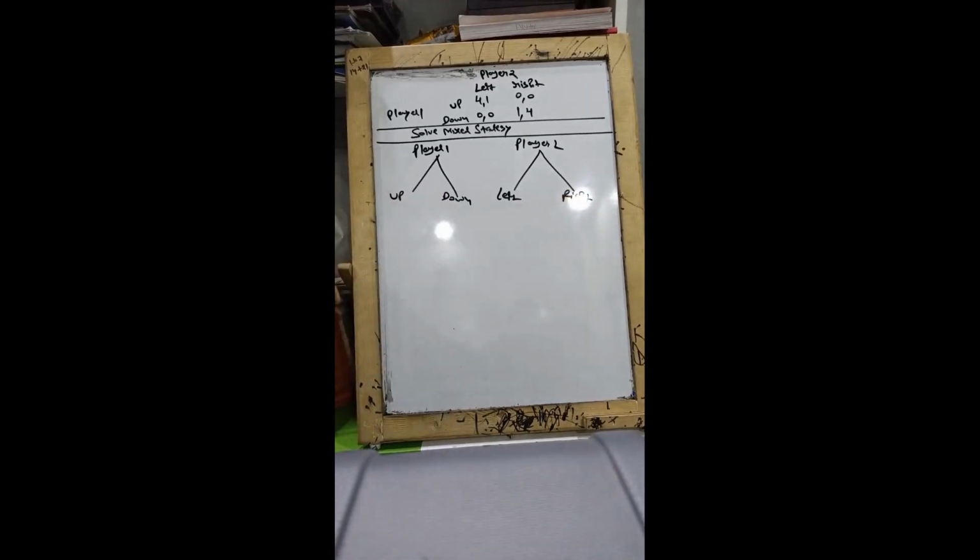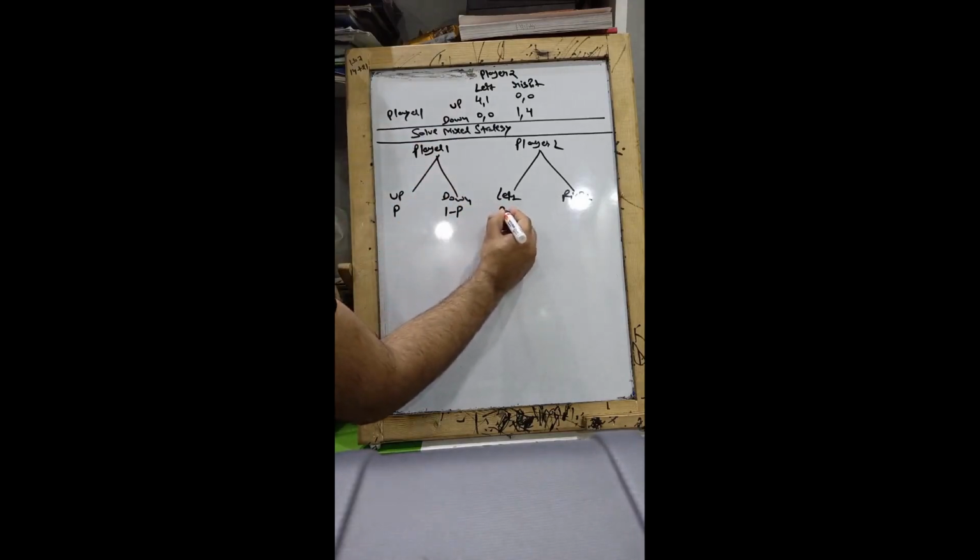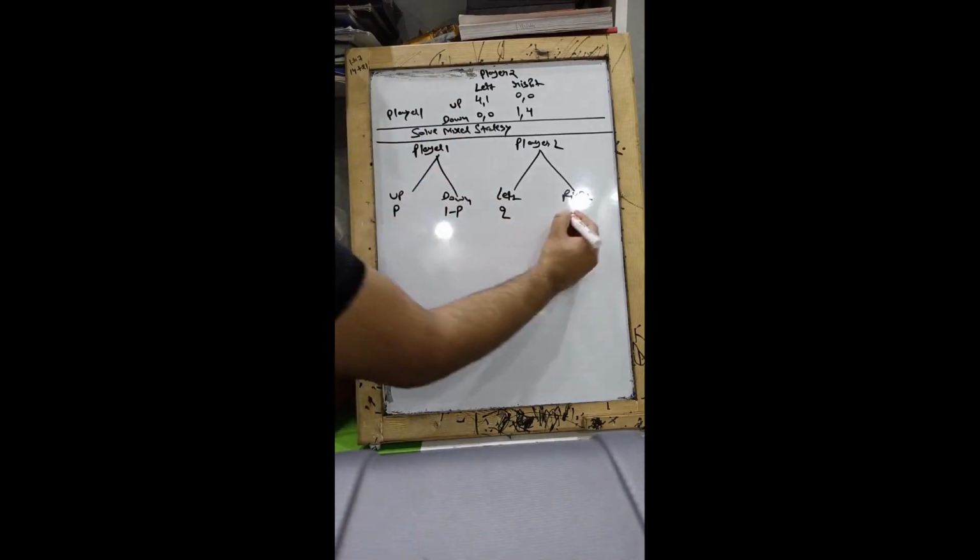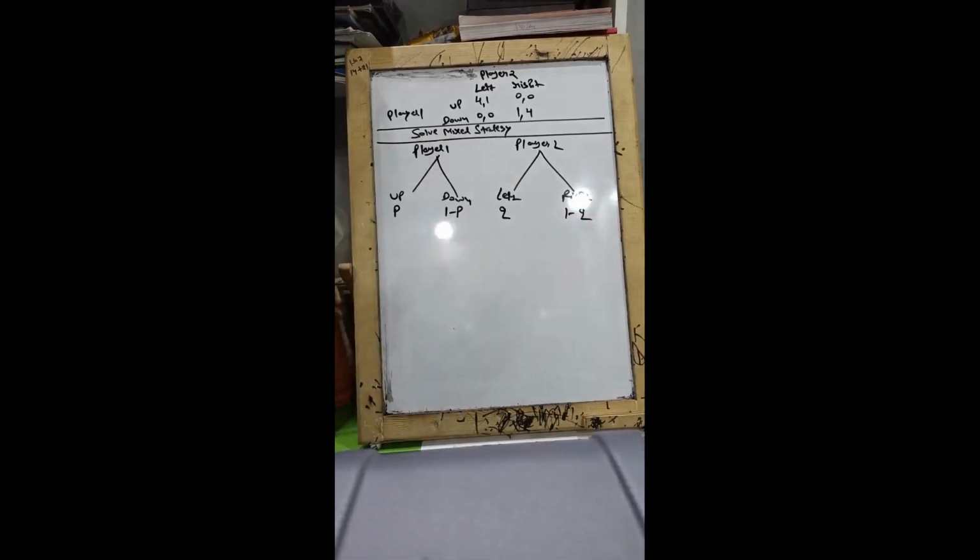Now guys, we will assume that player 1's probability of going up is say P and going down is 1 minus P. You can choose any alphabet. Player 2's probability of going left is say Q and going right is 1 minus Q. Now please be careful, see what I am doing. If you can catch this, you will be able to solve mixed strategy Nash equilibrium very convincingly.